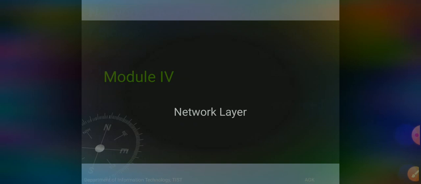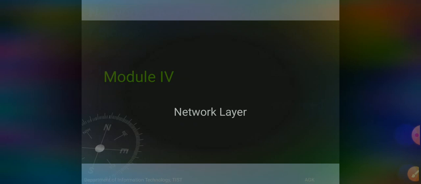Before discussing the network layer, what is the network layer? The network layer is the third layer of the Open System Interconnection model, the OSI model, and the layer provides the data routing path for network communication. Data is transferred in the form of packets via a logical network path, formatted and controlled by the network layer.